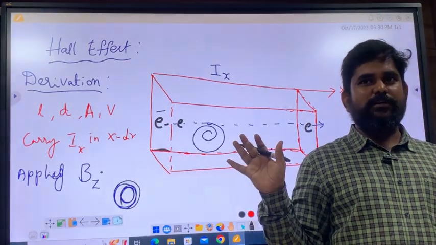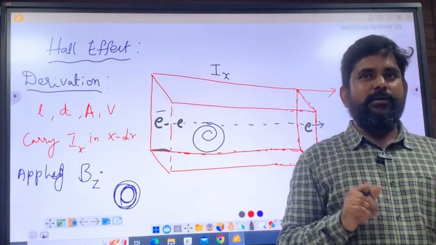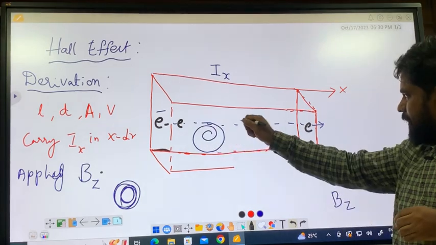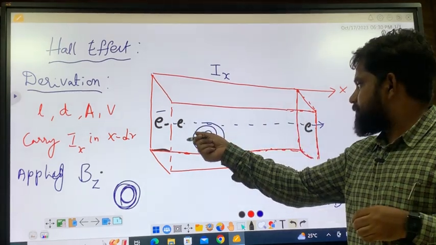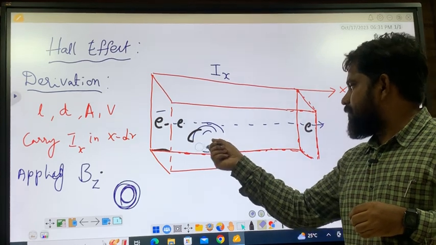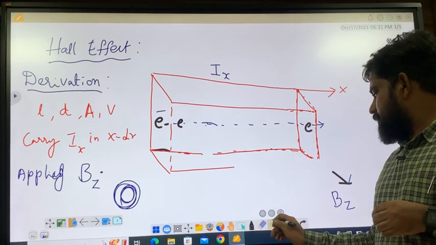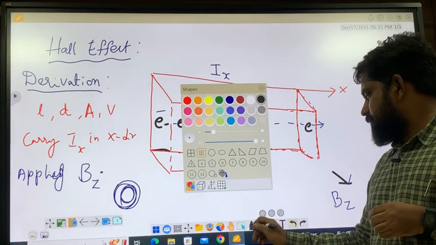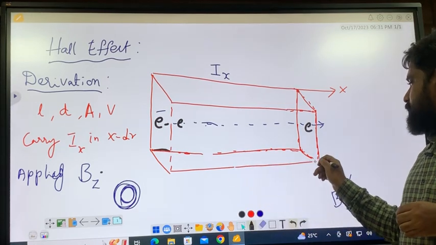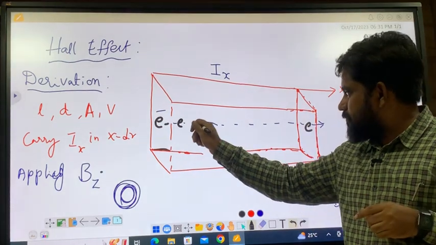Suppose equal forces are there, I will stay here, right? That condition will apply, so it cannot go straight. It may go straight if it is only the electric field. It may go circular if it is only the magnetic field.